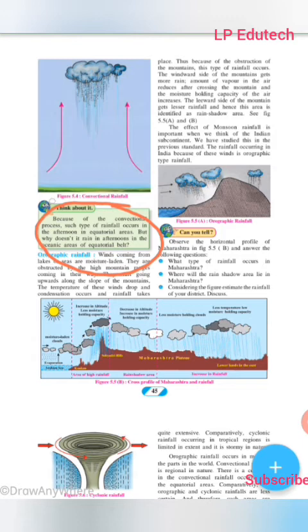The answer is: one of the necessary conditions of convectional rainfall is intense heating of the surface, which causes air to expand and rise. Since land heats up faster than water, it rains only on the land in the equatorial region and not in the oceanic areas. So that is the answer for this.